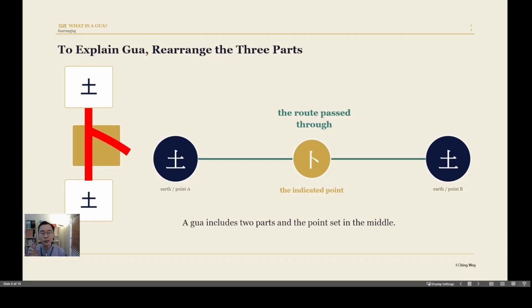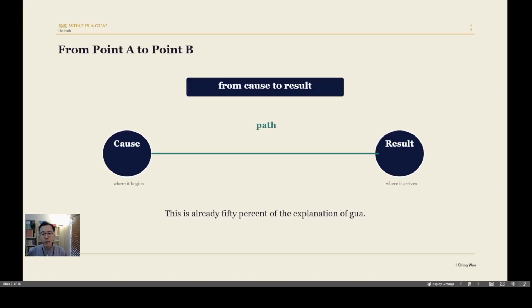So a Gua includes 2 parties and the path and the dot in the middle. So now we put this into the horizontal way, from point A to point B, or in some cases, the cause and the result. We have the cause, we have the result, we have the linkage between them. But we need one more thing, that is the dot.